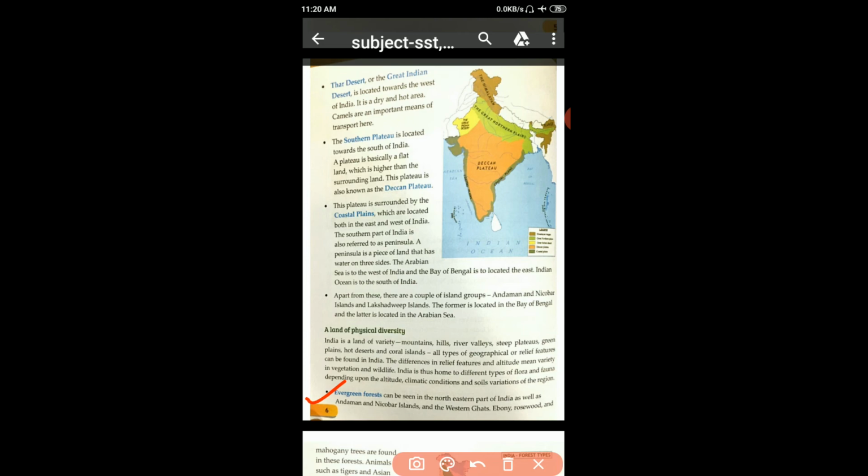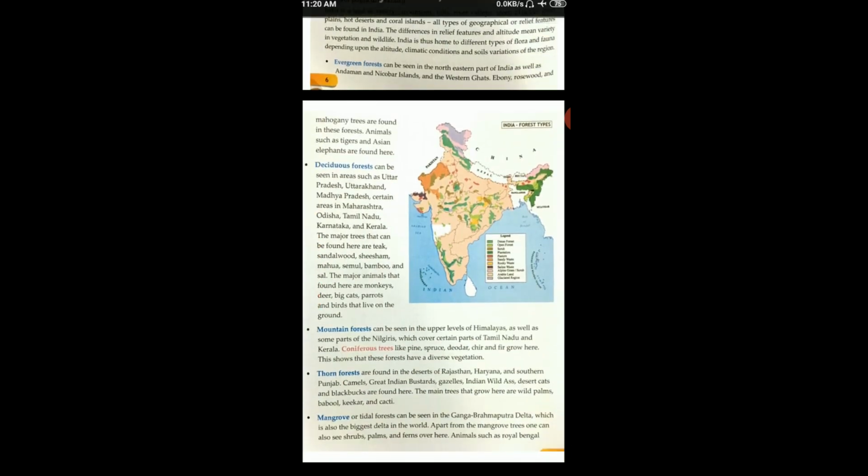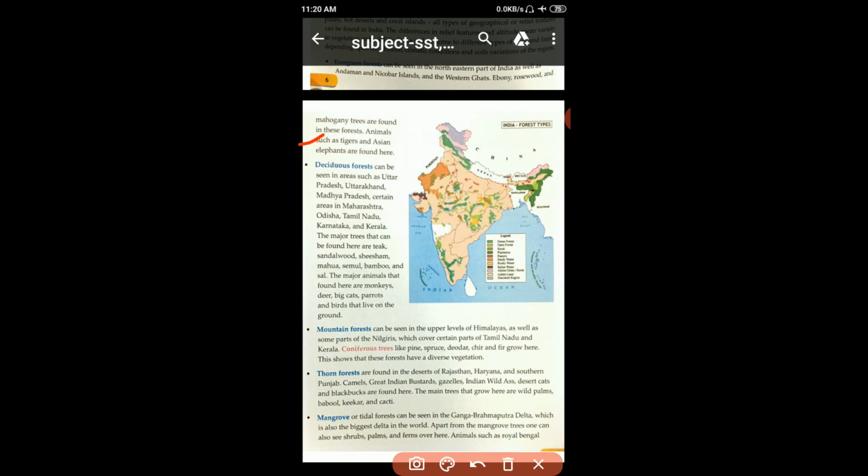Okay students, now open the next page. So evergreen forest we see in the northeastern part of India as well as Andaman and Nicobar Islands and the Western Ghats. Ebony, rosewood and mahogany trees are found in these forests. Animals such as tiger and Asian elephants are found here.